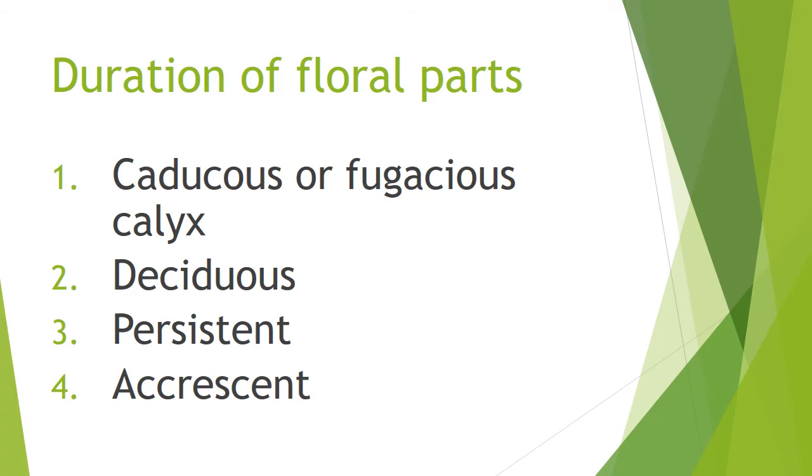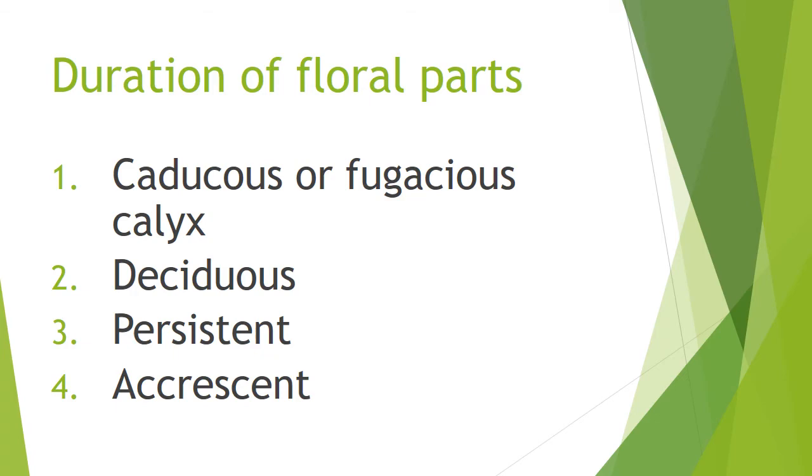Now in persistence, even after the fruit forms, the calyx is present there and continues along with the fruit. Brinjal is a best example for persistence.